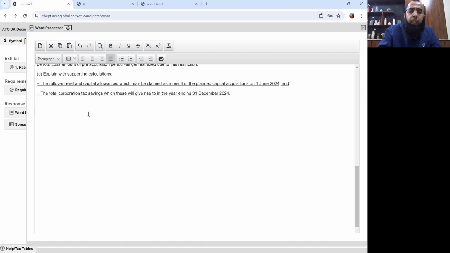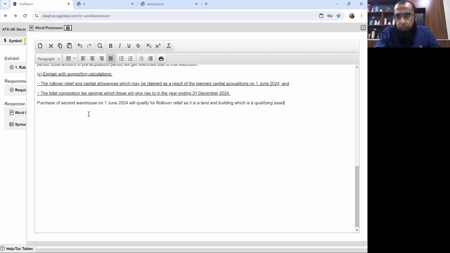Now, purchase of second-hand warehouse on 1st June 2024 will qualify for rollover relief as it is a land and building which is a qualifying asset for rollover relief.